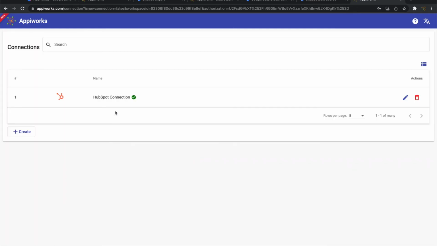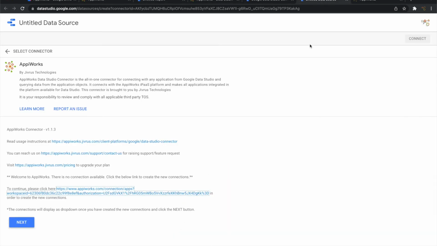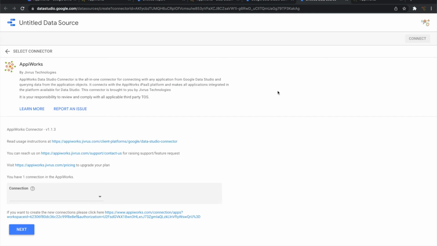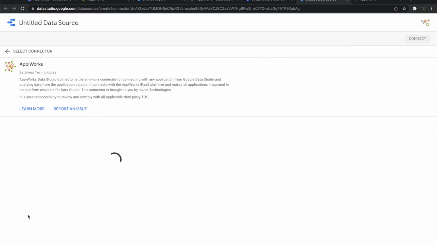So once this is established, we can come back to the Data Studio Connector and refresh this. You can now see that one connection is appearing here. Let me pick that up. This is the HubSpot connection that we have just now created. Click on next.